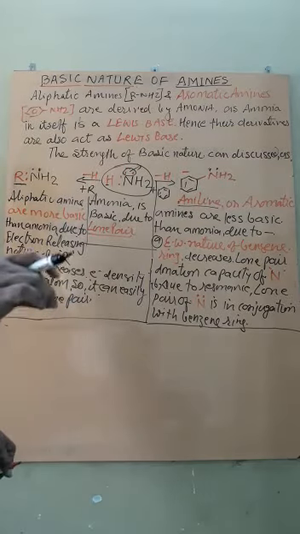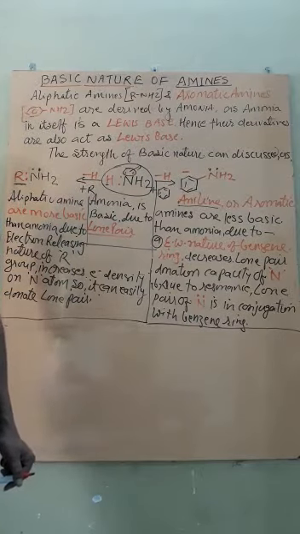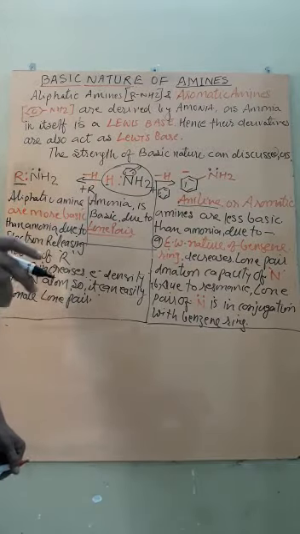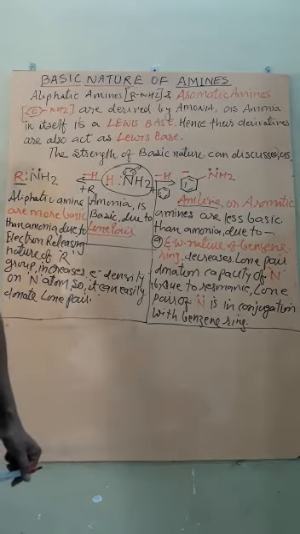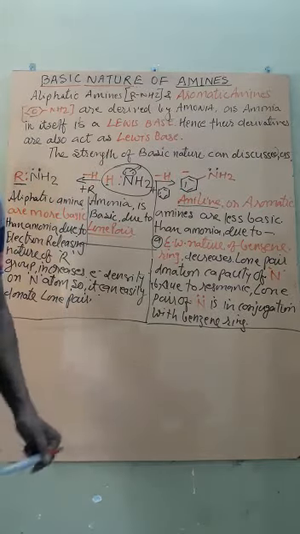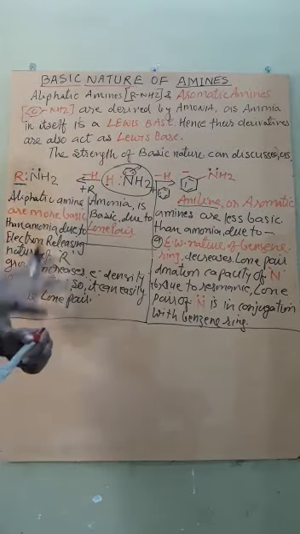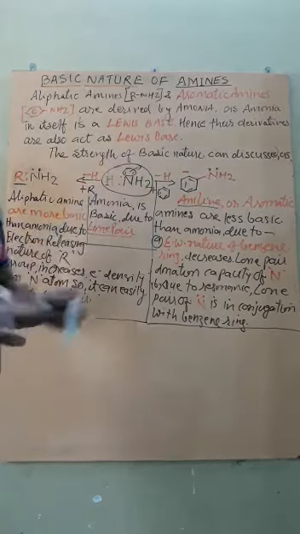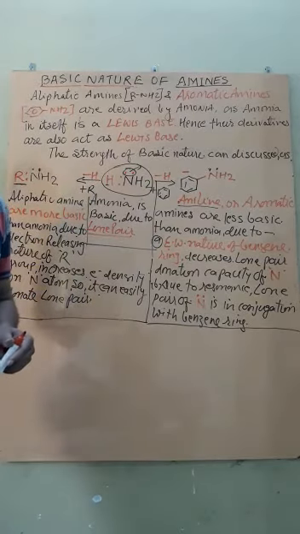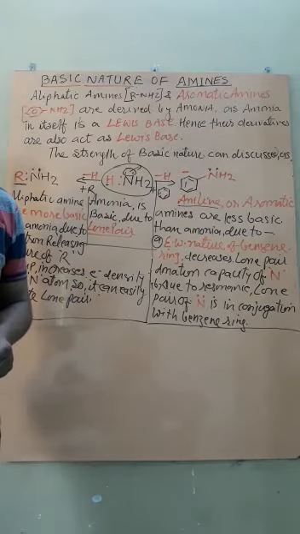So, to check the strength of basic nature, we have to see which compound can easily donate its lone pair, because the basic nature depends on how easily any compound can donate a lone pair. All the compounds can donate a lone pair, no problem. But here the magnitude of easiness matters.